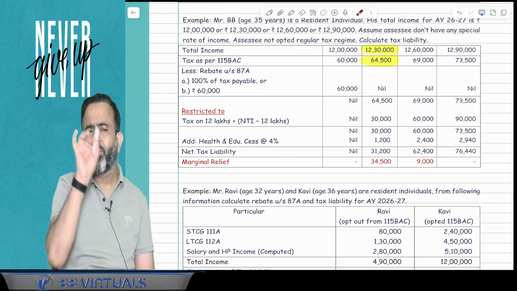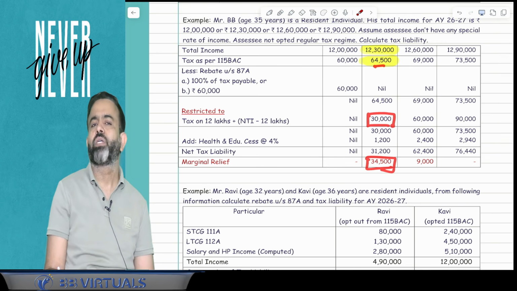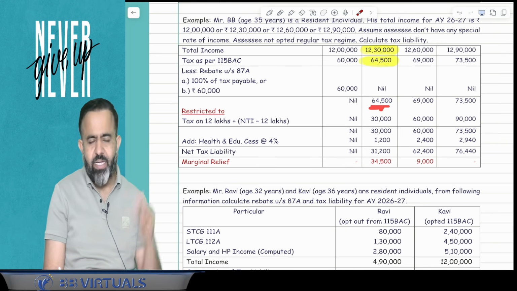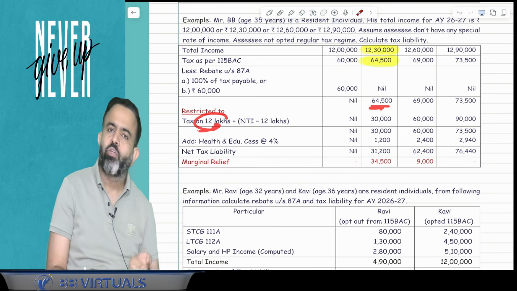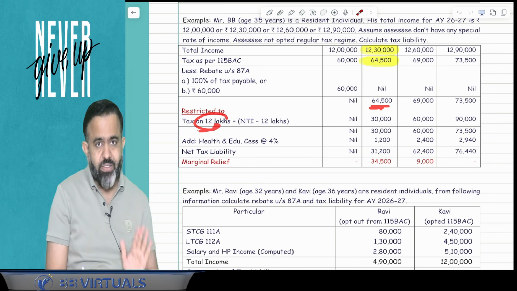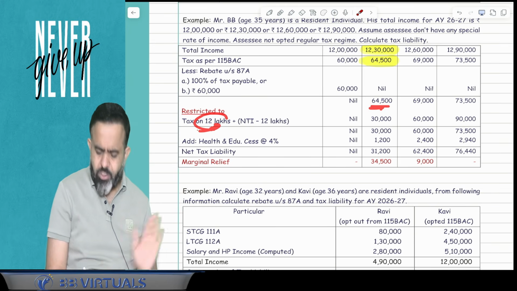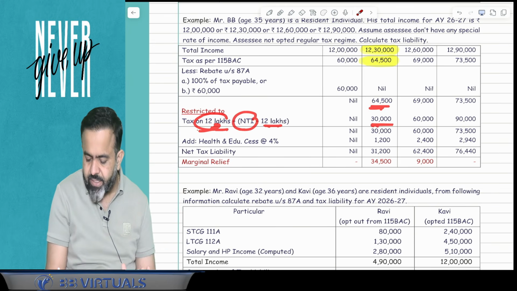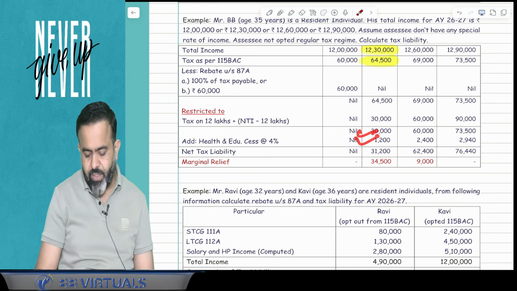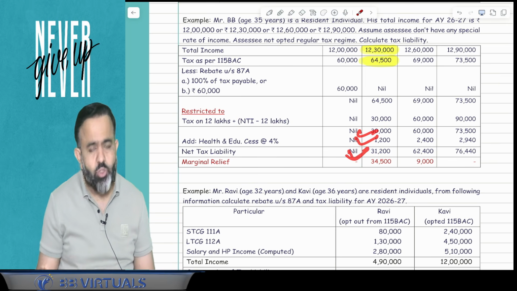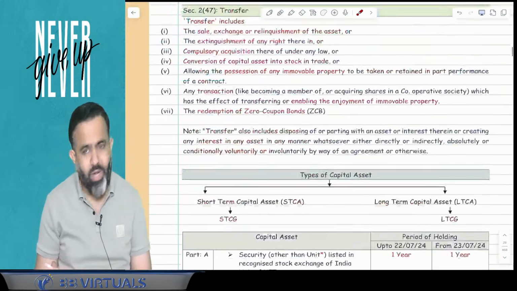So guys, here there will be a marginal relief of 34,500, and you have to pay only 30,000 to the government. So here, 64,500; after that, you will write that this amount is restricted to tax on 12 lakh. If your income was only 12 lakh, then obviously there is no tax. So in excess of the 12 lakh, NTI minus 12 lakh is 30,000; whichever is lower you will continue, automatically there will be a marginal relief, and 30,000 plus 4% health and education cess, this much you have to pay to the government. Done. So guys, these are some changes in your topic number 1, that is the tax rate.